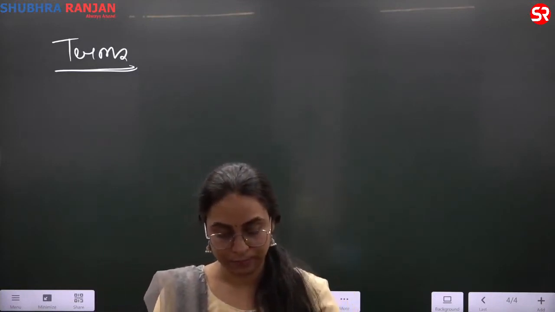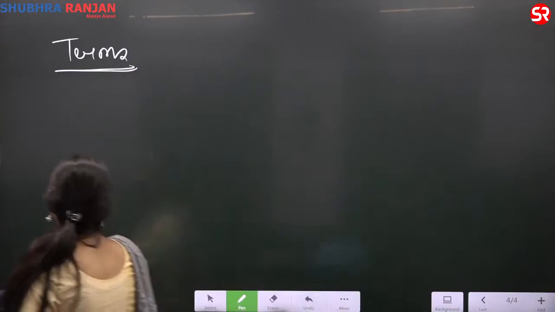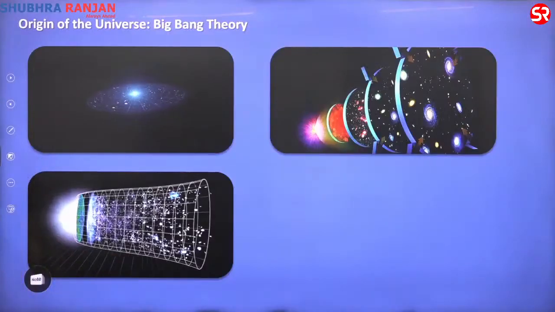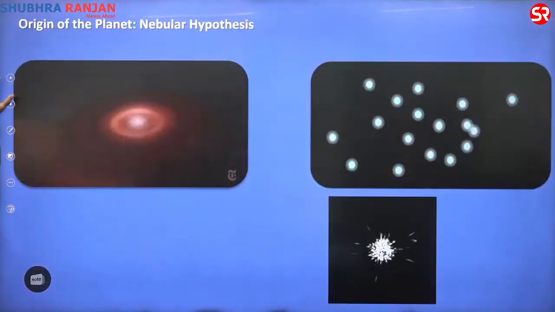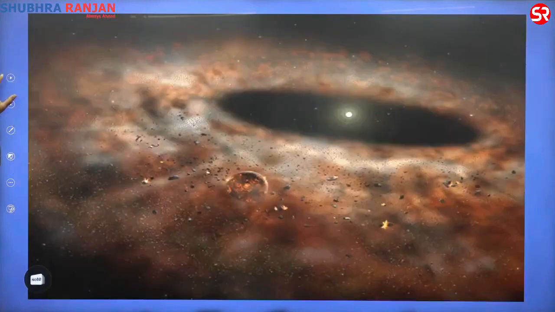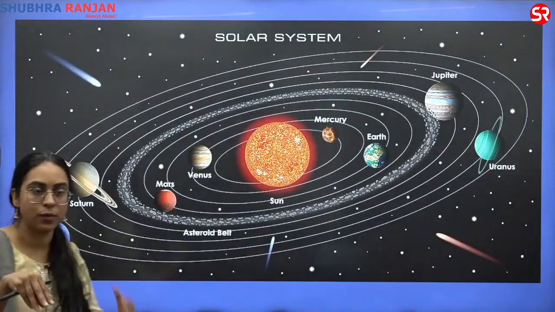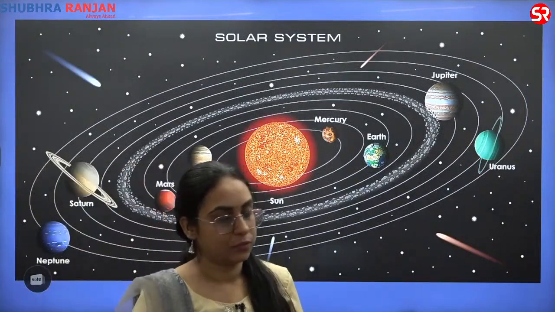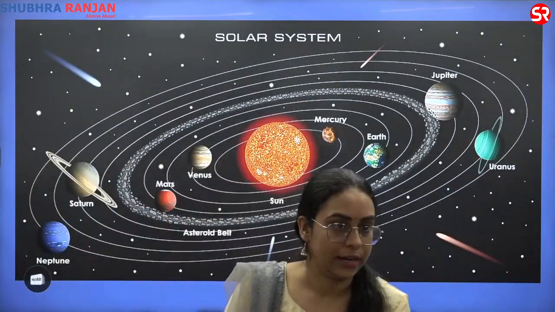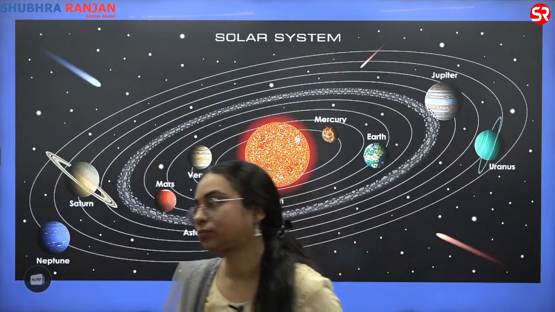I'll start off with basics. We have done the formation of the universe, Big Bang, the formation of star, the formation of planet. This is the first one. Please write constellation.